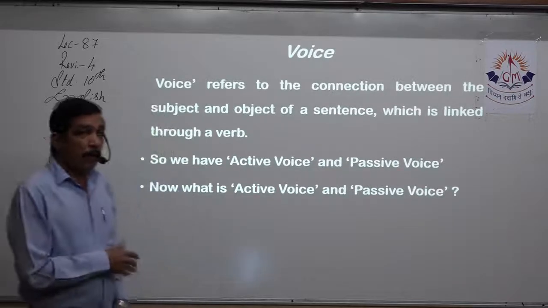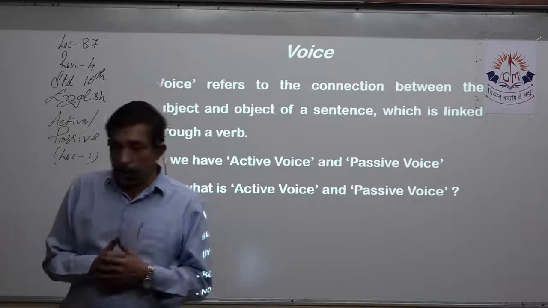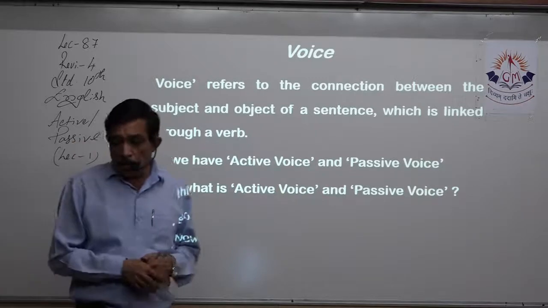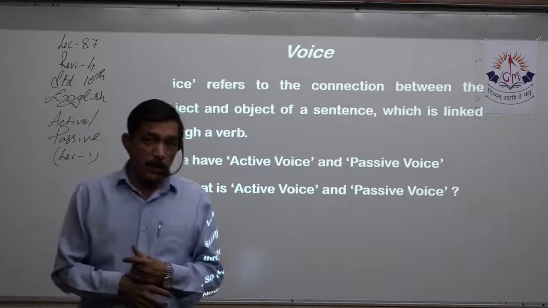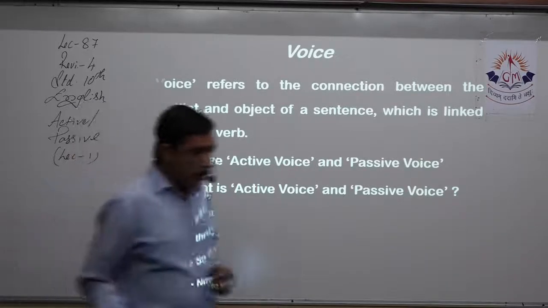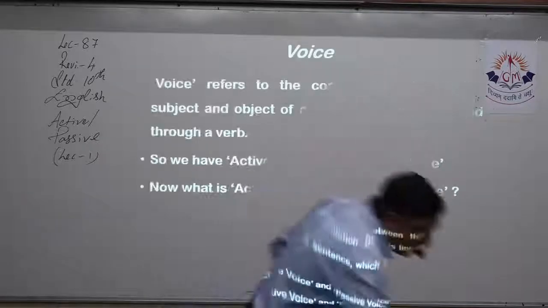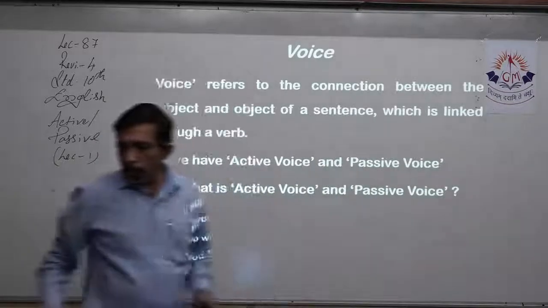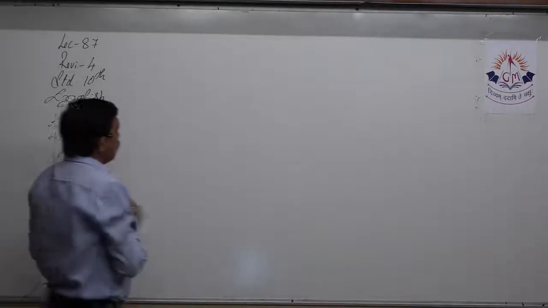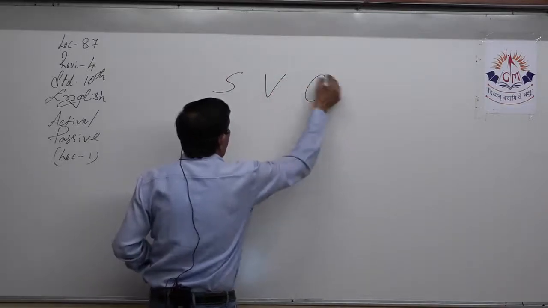Now we have active voice and passive voice. Now, basically, what is the meaning of voice? Voice refers to the connection between the subject and object of a sentence, which is linked through a verb. Now, it means to say that when we are writing a sentence, it is always usually in the SVO format.